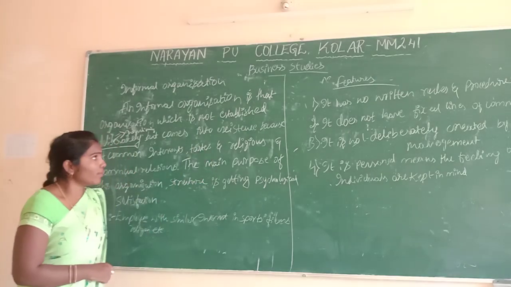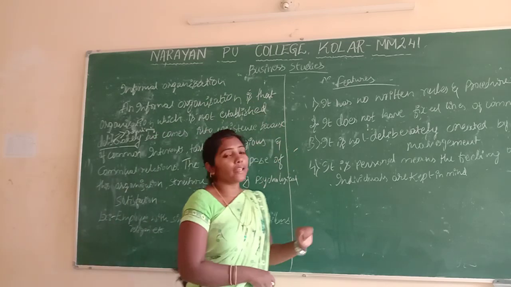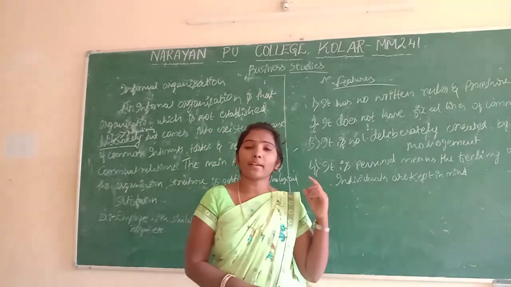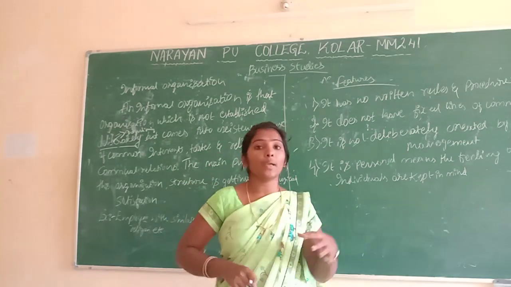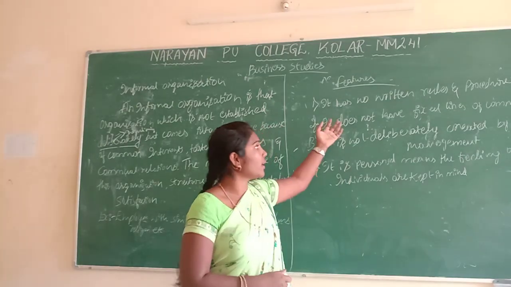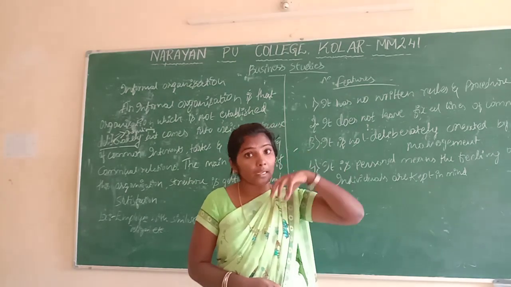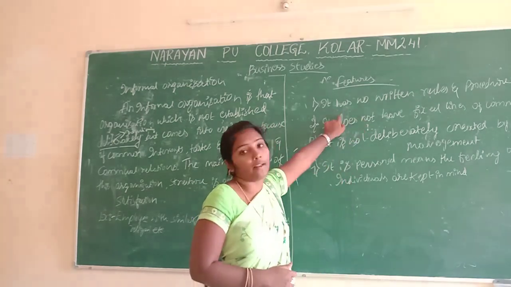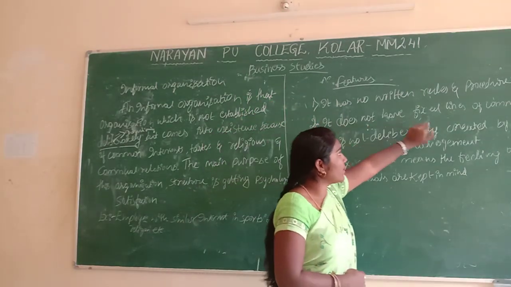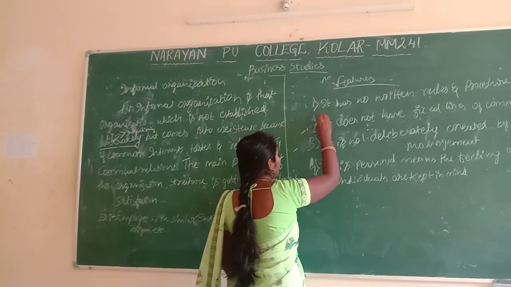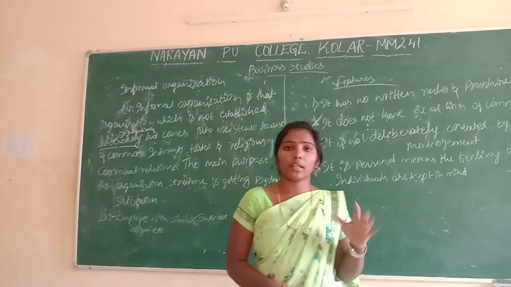Next, we will see the features of the informal organization. There is no set of rules and regulations. In a formal organization, there are rules and regulations, so we have to work based on them. But here, there are no rules, regulations, or procedures. Based on self-satisfaction and interest, they do the work. Next, it does not have any fixed line of communication.